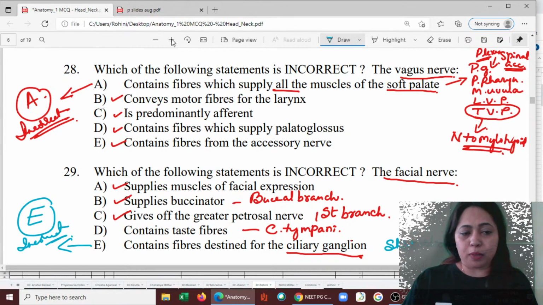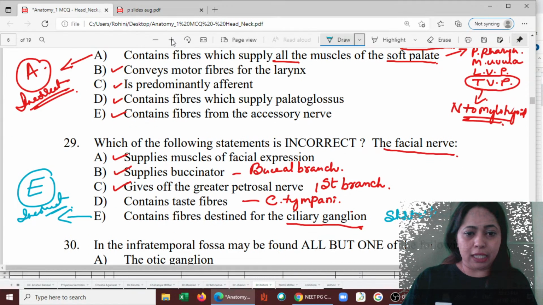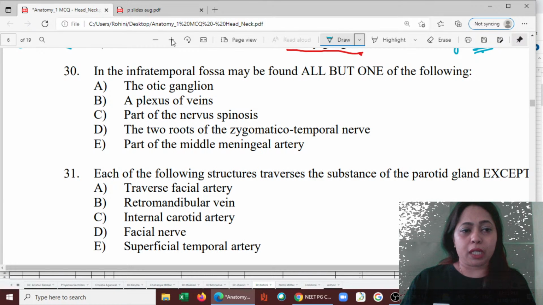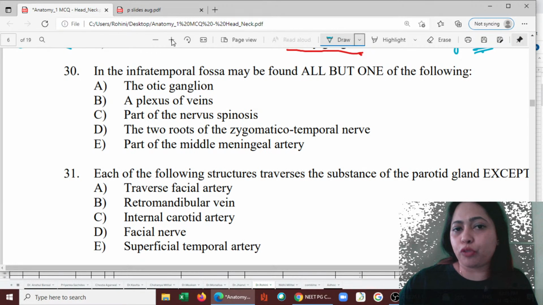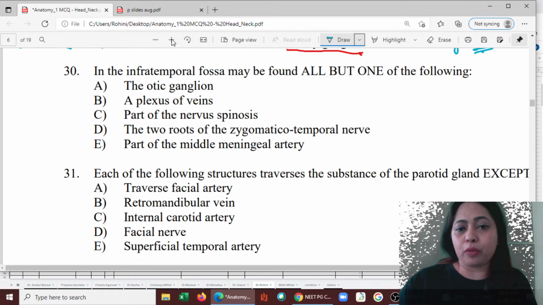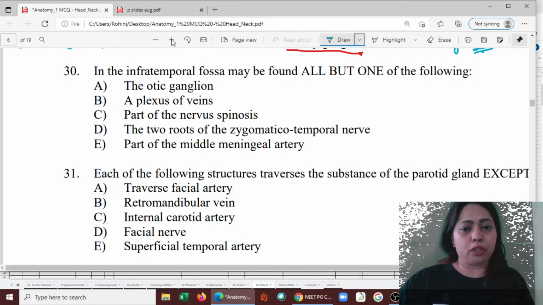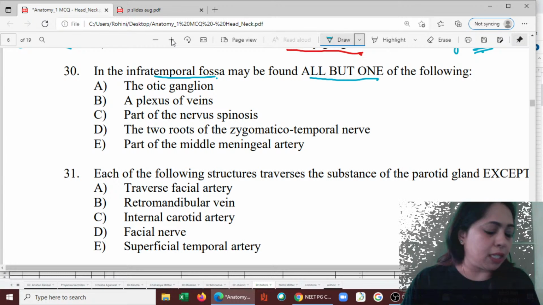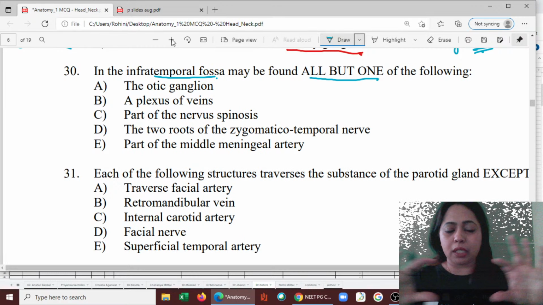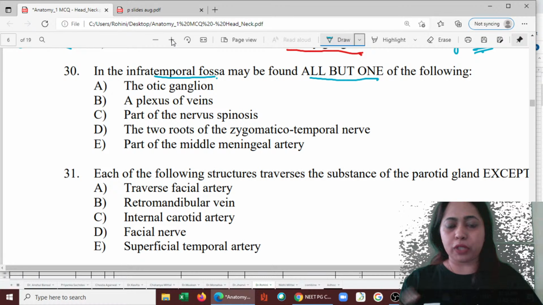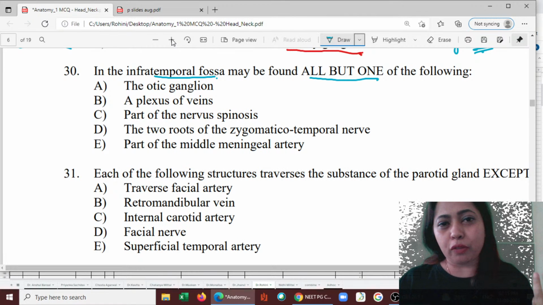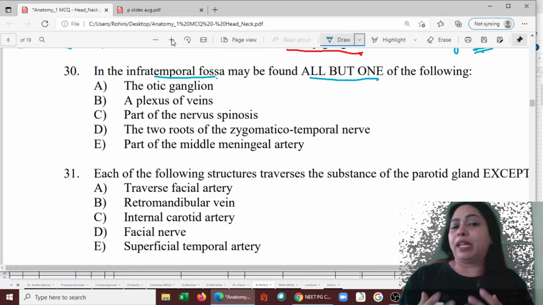So let's move to the next one. 29th is completed. Let's go to the 30th and see what is the question. The question says, in the infratemporal fossa, may be found all but one of the following. So all are correct, but one is not part of the infratemporal fossa. So you have to always register the keyword that is given. First register the keyword infratemporal fossa in your heads. Just see what they're asking you first. Just don't jump into conclusion that you have to pick this. Just find out what the question is demanding.